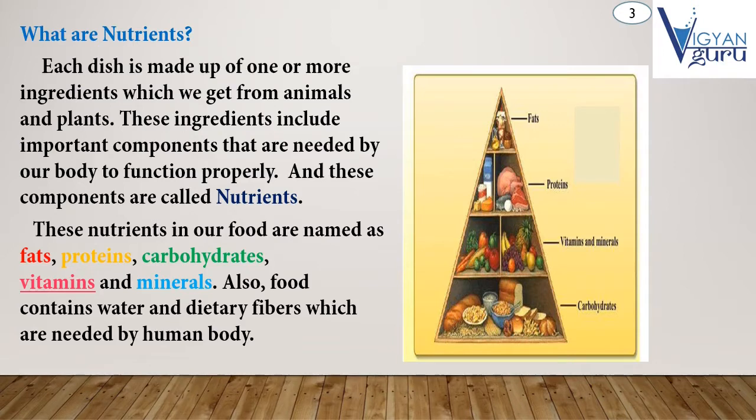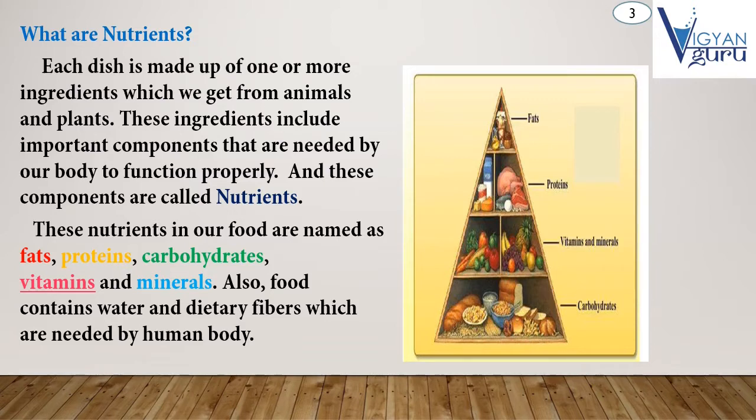These nutrients in our food are named as fats, proteins, carbohydrates, vitamins, and minerals. Also, food contains water and dietary fibers which are needed by the human body.